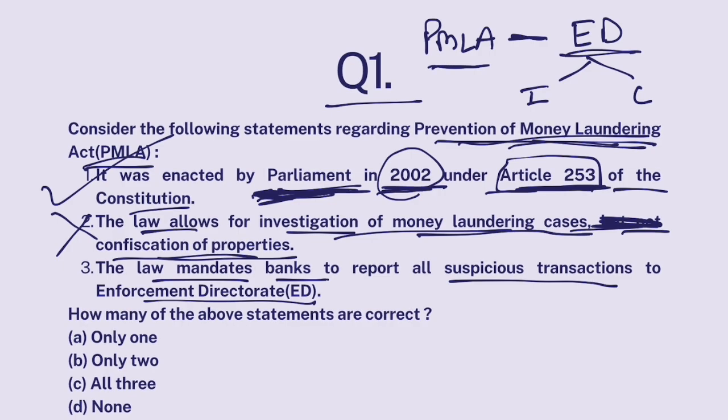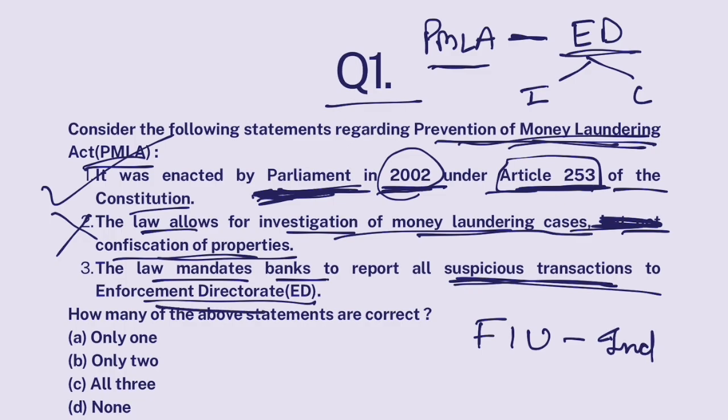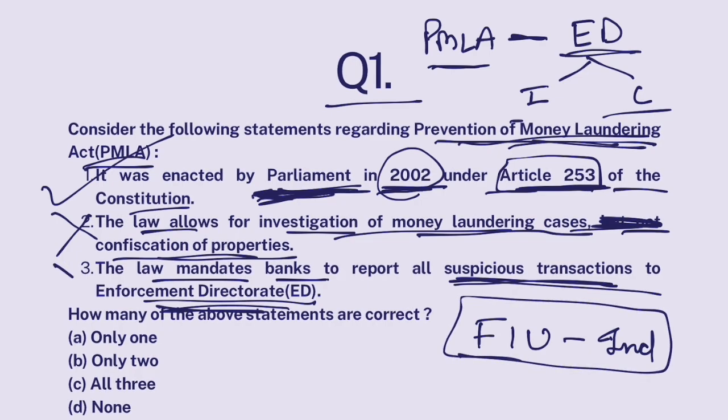PMLA also says that all banks and financial institutions should maintain a record of all transactions going through their banks or financial institutions, right? And if they find any suspicious transaction, that suspicious transaction should be reported to Financial Intelligence Unit of India, not ED. ED is there for investigation and confiscation. The collection of suspicious transaction related information is for Financial Intelligence Unit. So this is also false, only one.